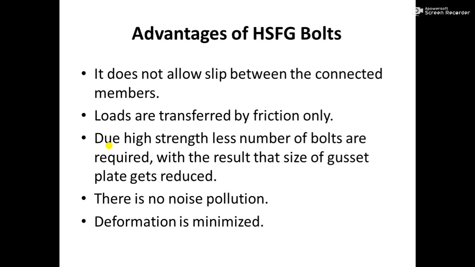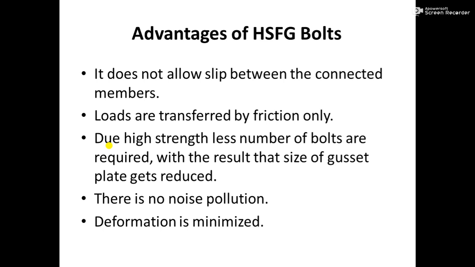Due to high strength, less number of bolts are required, with the result that size of gusset plate gets reduced. Since we are providing the bolts on gusset plates, if number of bolts are more, we have to provide a gusset plate of very large size, but due to high strength, less number of bolts are required, with the result that size of gusset plate gets reduced.